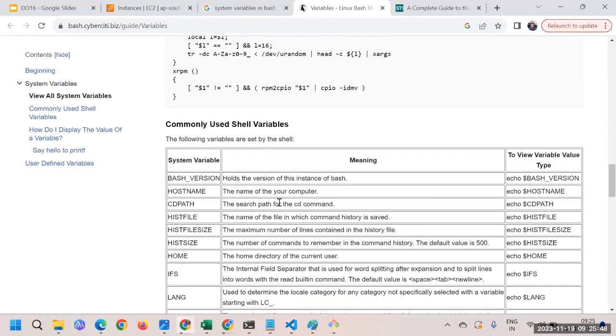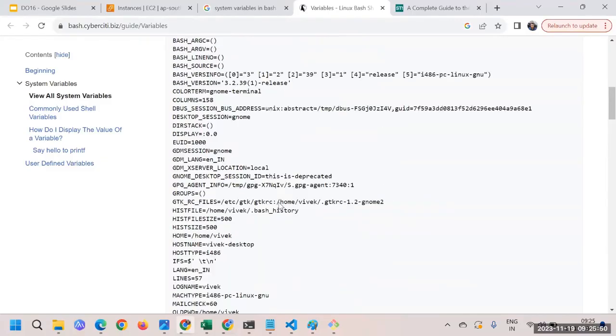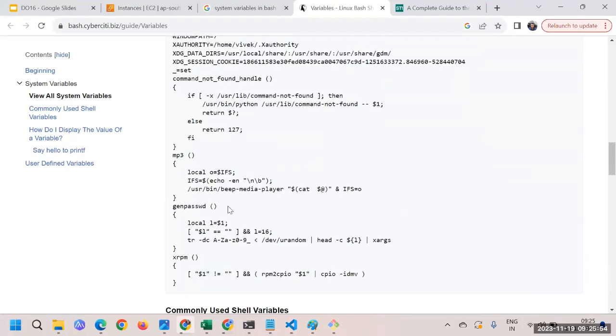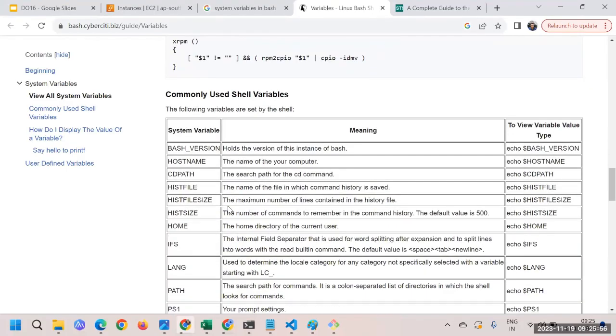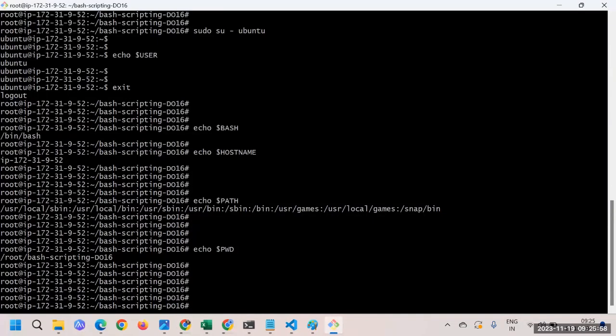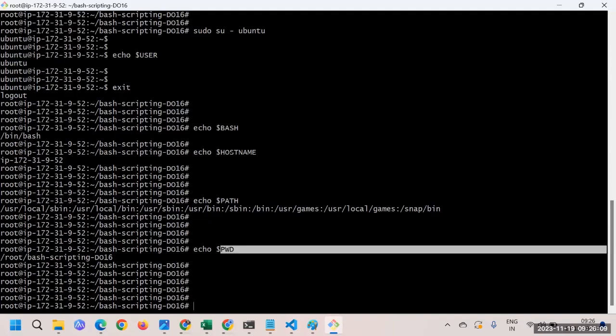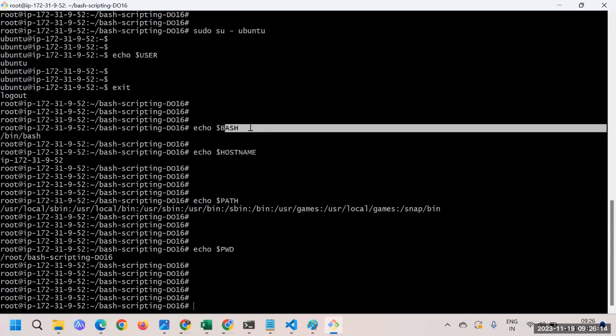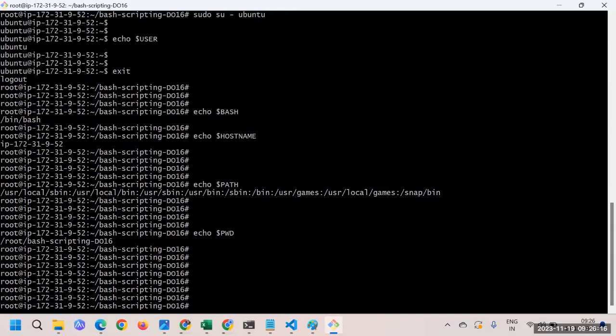Maybe this list is quite big, but you're not going to use this big list. The use cases could be the user, the OS type you're using, or at which path you are. These are the few variables you might be interested in: hostname, and only a few things like that. Most of the time, the rest, though there are so many, are useless.